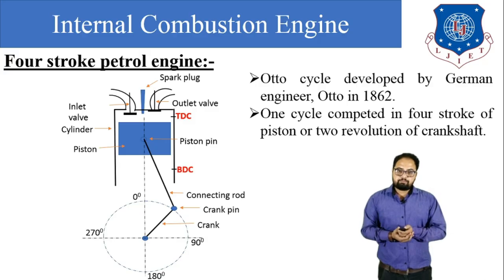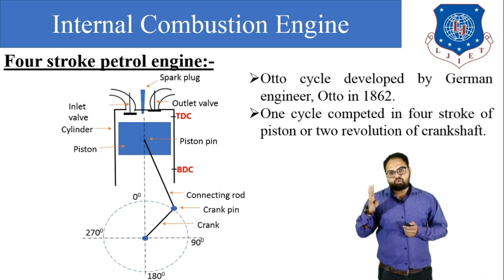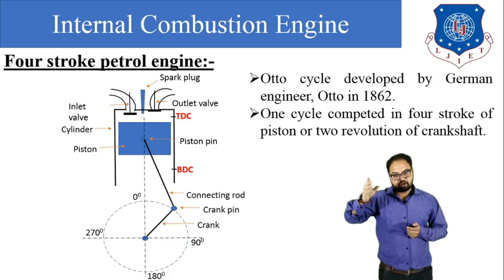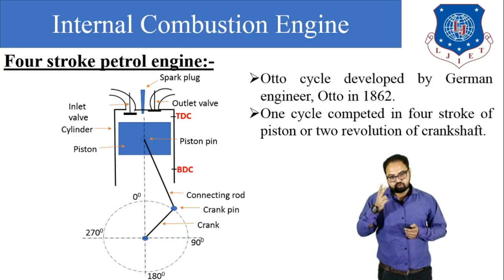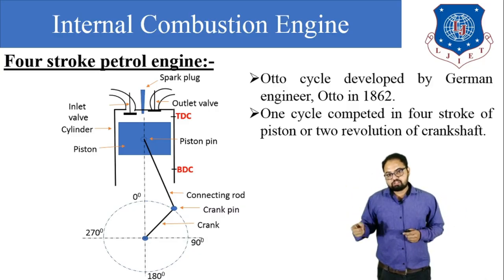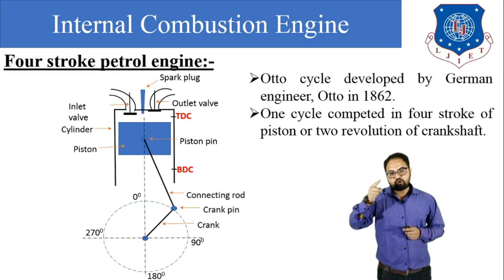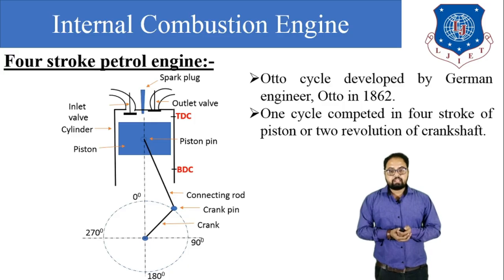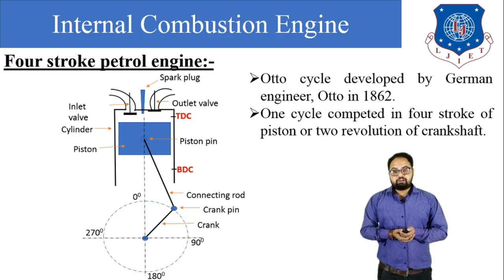In this type of cycle, one cycle is completed in 4 strokes of the piston or 2 revolutions of the crank, meaning from 0 to 360 to 0, 1 revolution, again 0 to 360, 2 revolutions. When the crank rotates 2 times, one cycle is completed in the case of a 4-stroke engine. Okay. So let's start in detail.